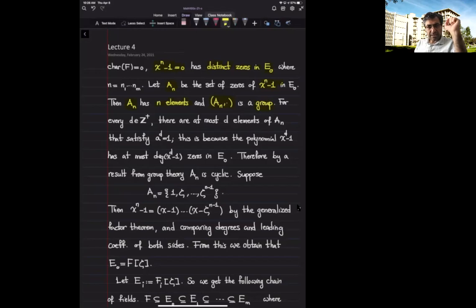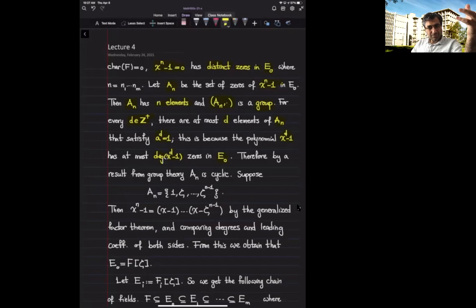Inside this group of order n, for every positive integer d that I give you, there are at most d elements of this group that satisfy the relation a to the power d equals 1. Essentially, this is because every polynomial of degree d over a field has at most d zeros. So the polynomial x to the d minus 1 has at most d zeros inside the field E naught, and that means inside A sub n, I have at most d elements that satisfy a to the power d equals 1.